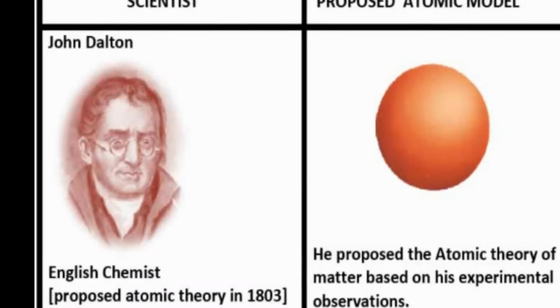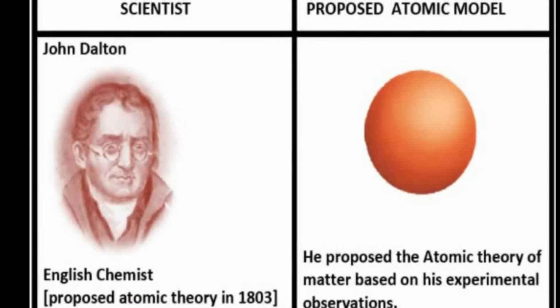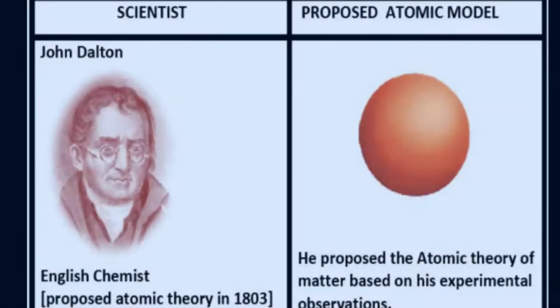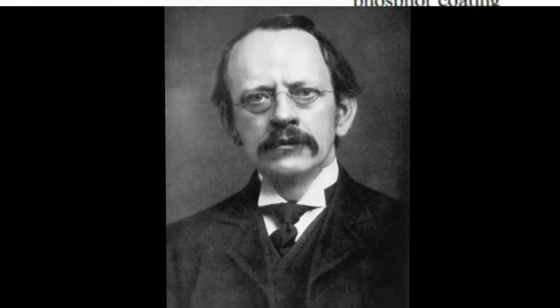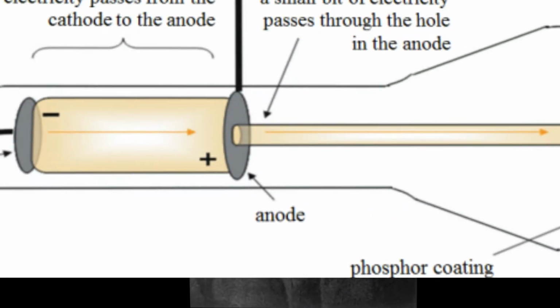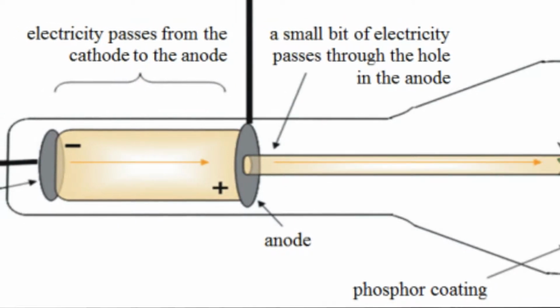However, it was soon discovered that Dalton's atoms were not the fundamental indivisible unit of matter that Democritus envisioned. J.J. Thomson showed that the atom must consist of smaller particles when he discovered the electrons. In his cathode ray experiment, particles ejected from a neutral material were shown to have a negative electrical charge.